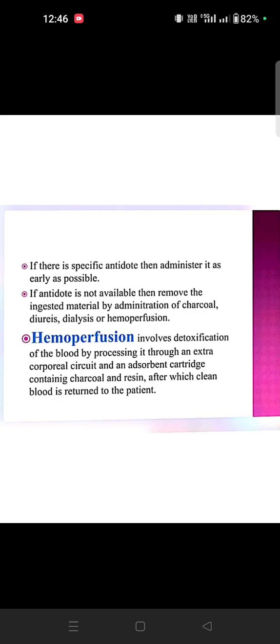To purify the blood and remove the toxin, it involves detoxification of the blood by processing through the extracorporeal circuit and an absorbent cartridge containing charcoal resin, after which the clean blood is returned to the patient.